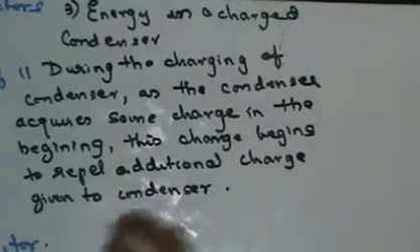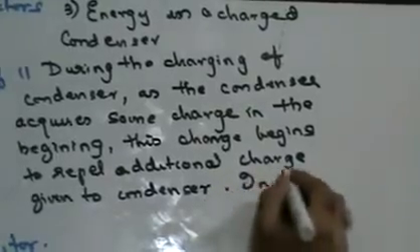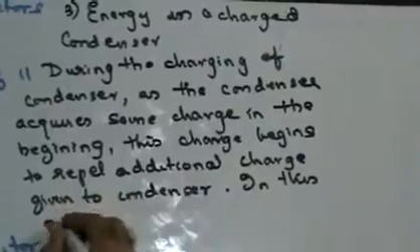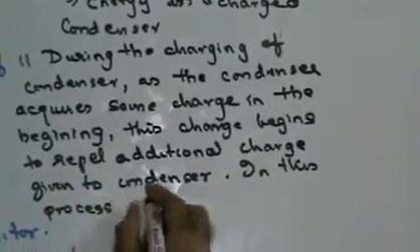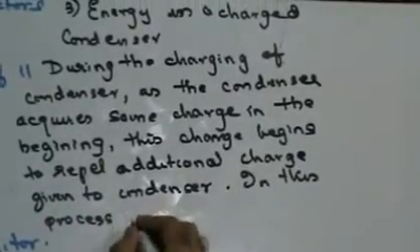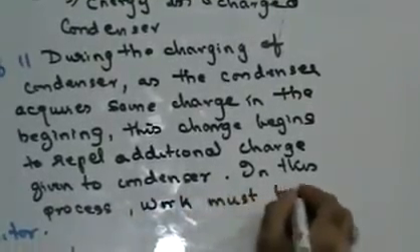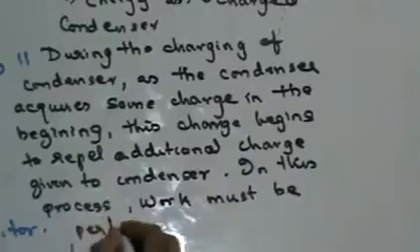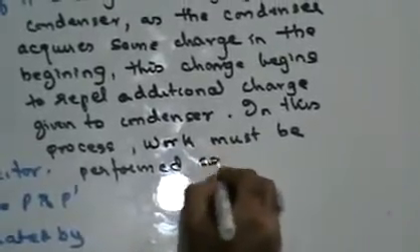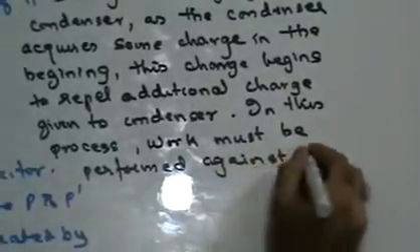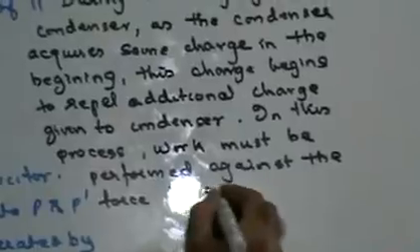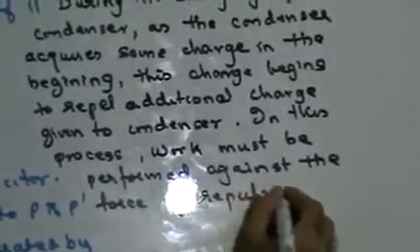So I can say that in this process, some work must be performed against the force of repulsion. Right?